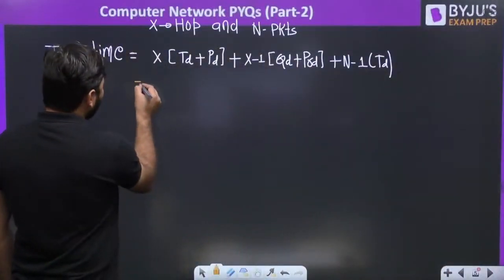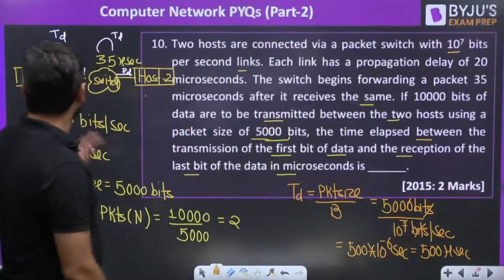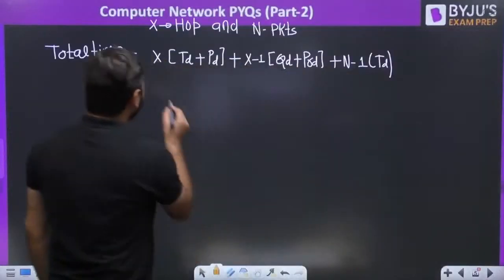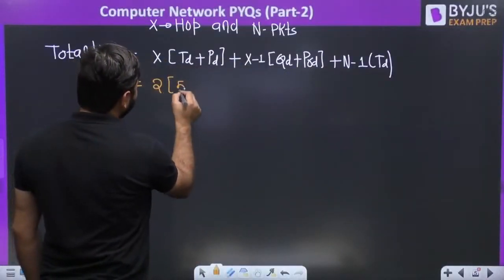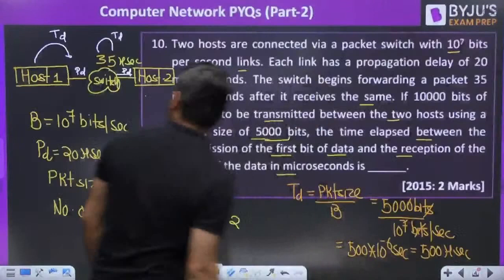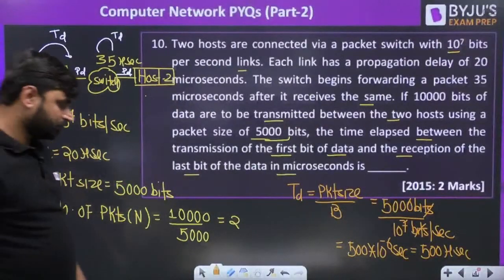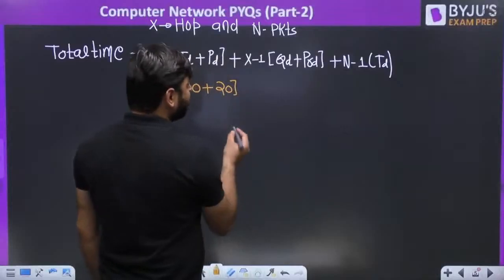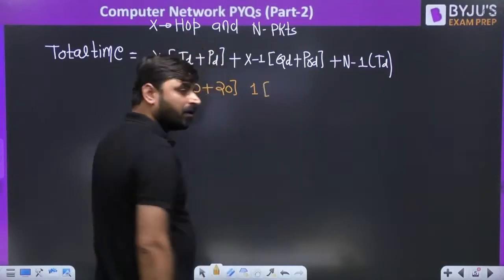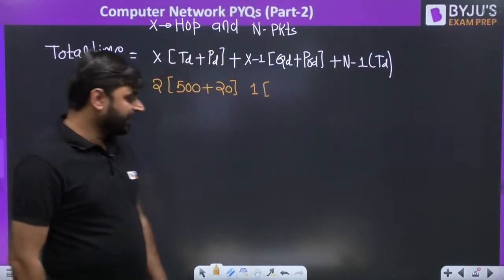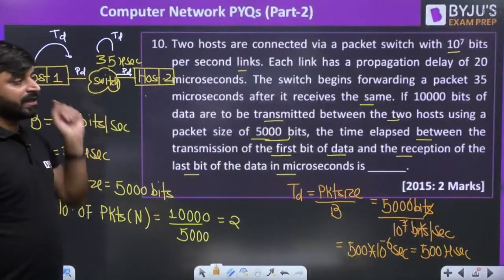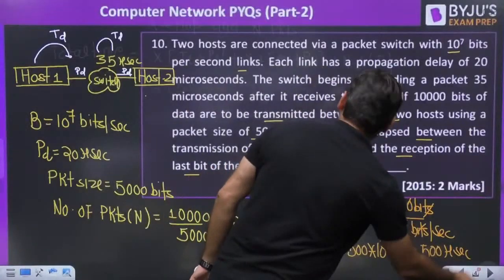So x, how many hops do we have, my dear friends? This is 1 hop, this is 1 hop, so we have 2 hops. So the x value will be 2. Transmission delay 500 microseconds plus propagation delay, which is given as 20 microseconds. Plus (x minus 1), x value is 2, so 2 minus 1 is 1, times queuing delay and processing delay. There will be some delay on a router, queue or processing, but it is given in the question itself that there is 35 microseconds delay at this switch, or router. So queuing delay and processing delay is 35.